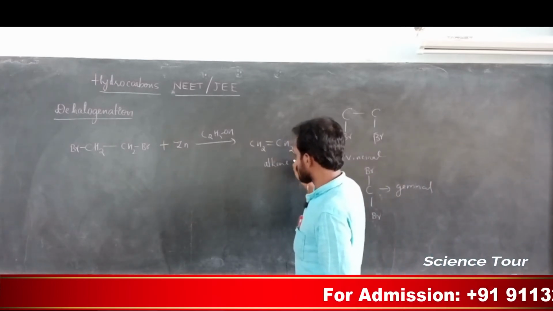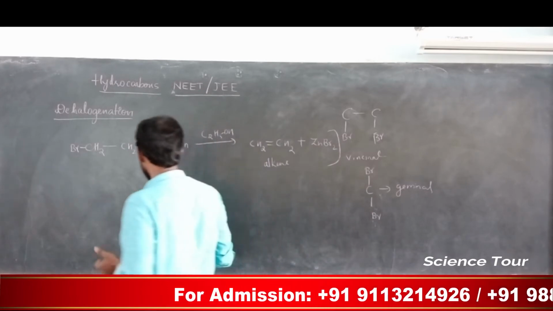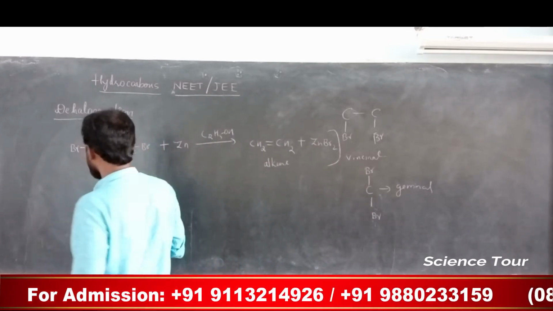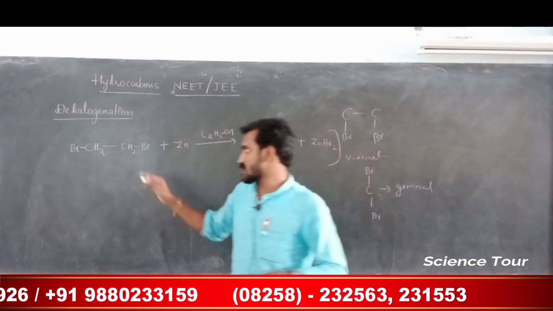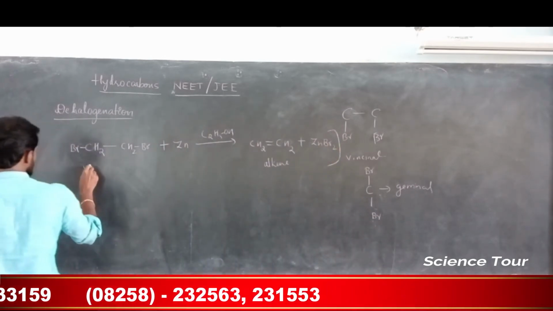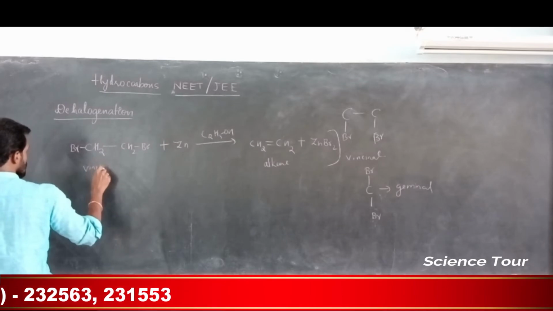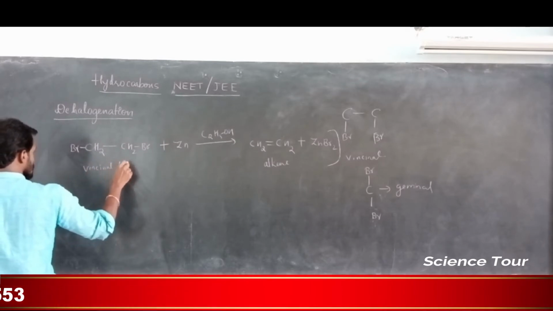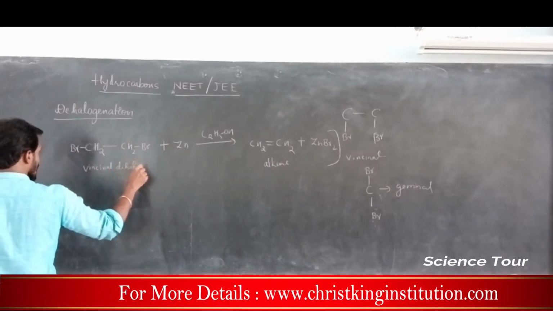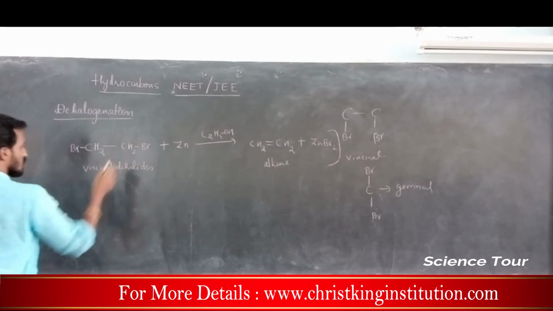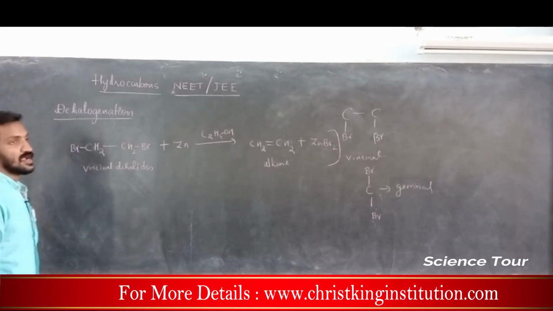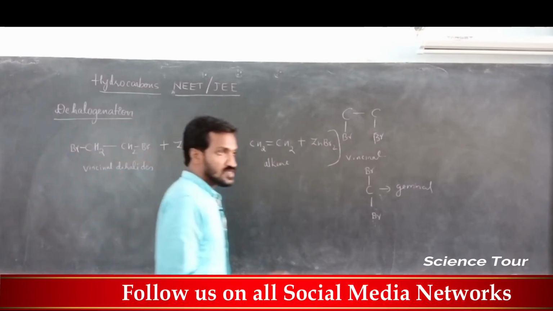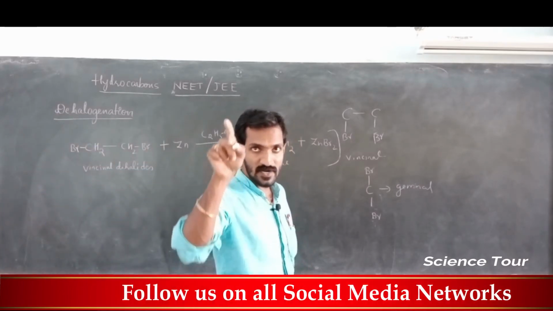My dear students, this is actually vicinal dihalides. Dihalides means two halogens attached to vicinal carbon atoms. Suppose the reaction takes place with geminal atoms. Geminal means both halogen atoms are attached to one particular carbon.